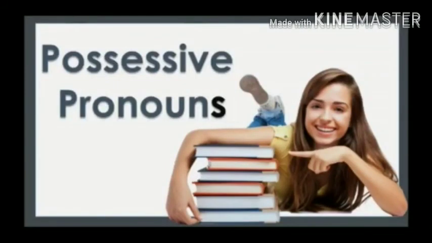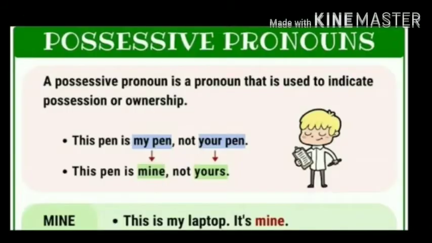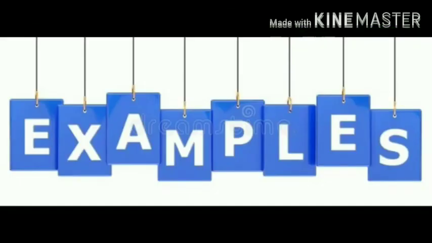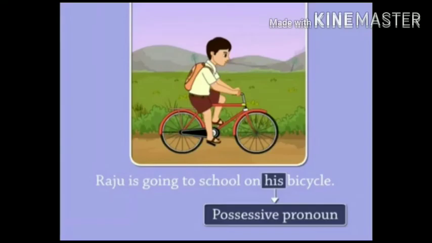Now let us see what is possessive pronoun. Possessive pronoun is a pronoun that is used to indicate possession or ownership. For example, Raju is going on his bicycle. The word his is a possessive pronoun as it indicates the ownership. It tells us that this bicycle belongs to Raju.